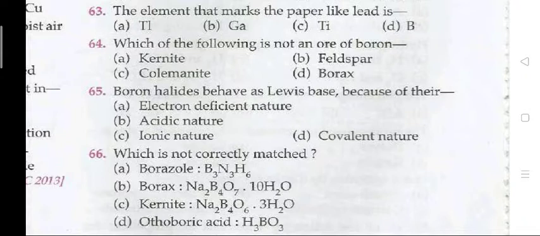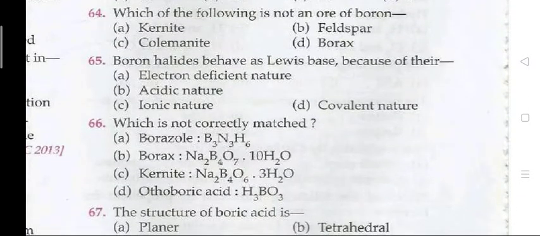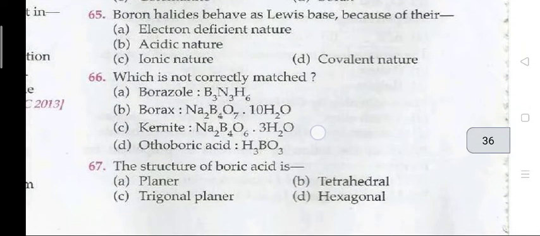Question 64. Which of the following is not an ore of boron? The right answer for 64 is B, that is feldspar. Question 65. Boron halides behave as a Lewis acid because of their. The right answer for 65 is A, that is your electron deficient nature.